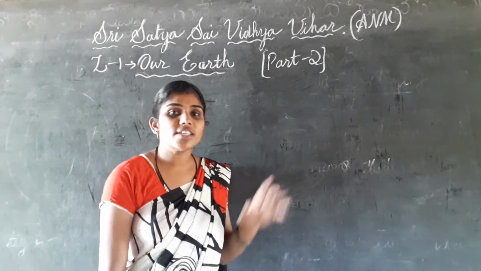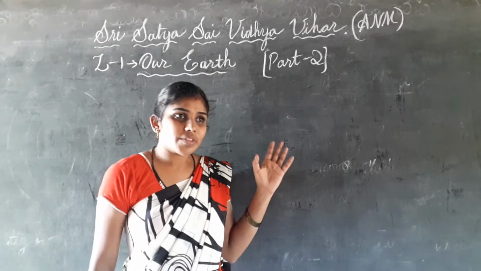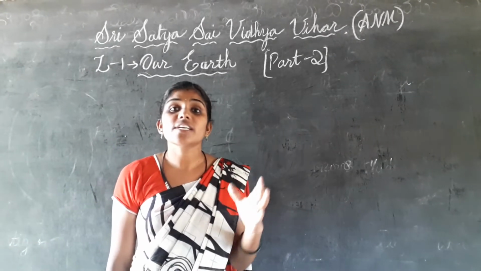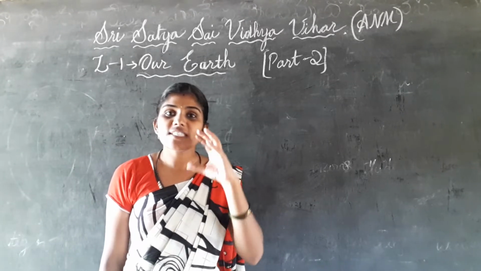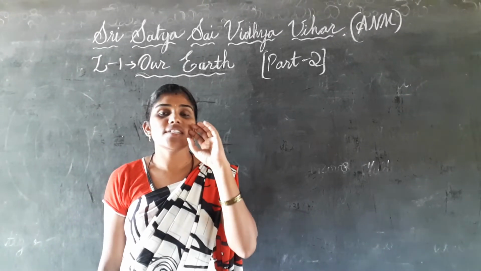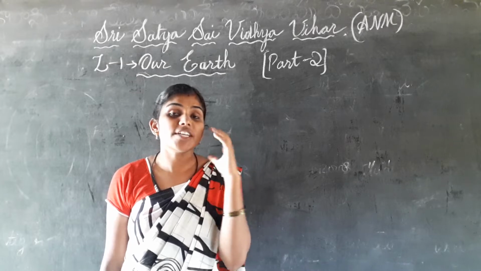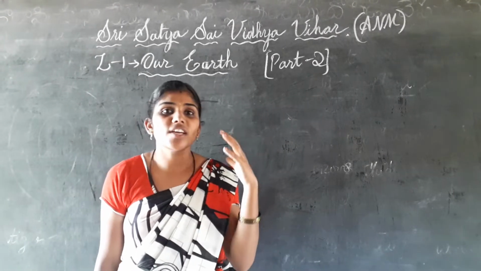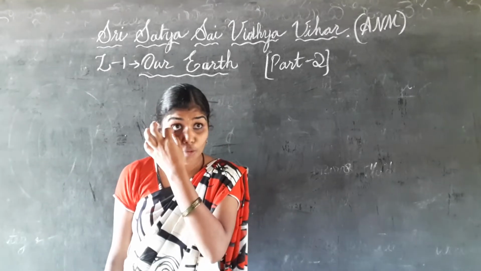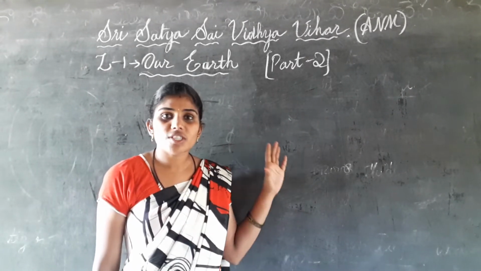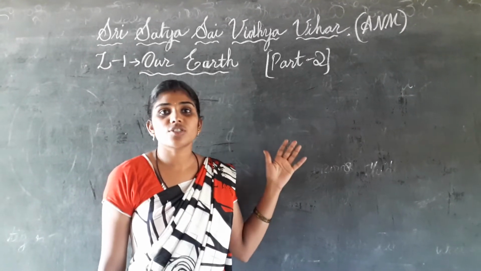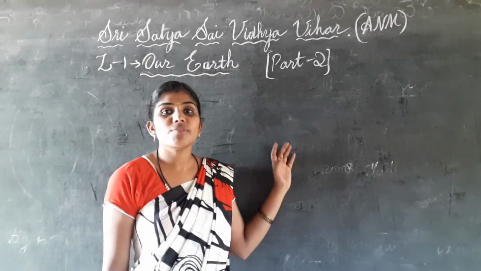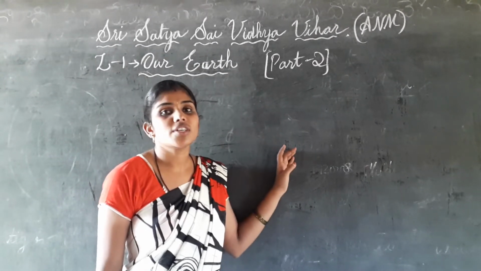But this conclusion that there is life on the Earth didn't come very easily. After so many questions, searching and developing, we got the answer that there is life on the Earth.